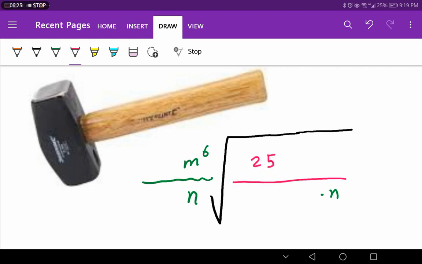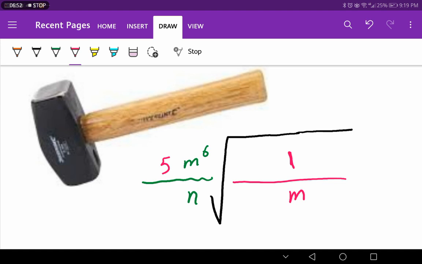But the 25 is up because the big number is up. And the 25 is a perfect square coming from 5. So easily I can erase it and write 5 outside. And what is left here is nothing, so we write 1. So 1 over n is what remains inside the radical. Are you happy with that?